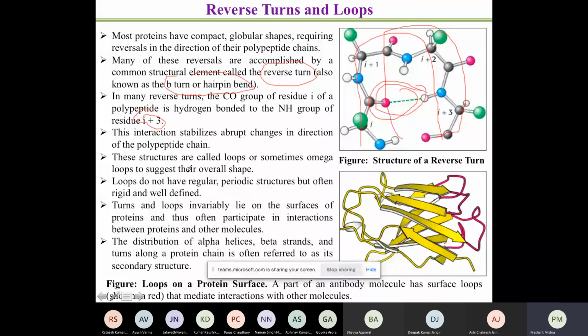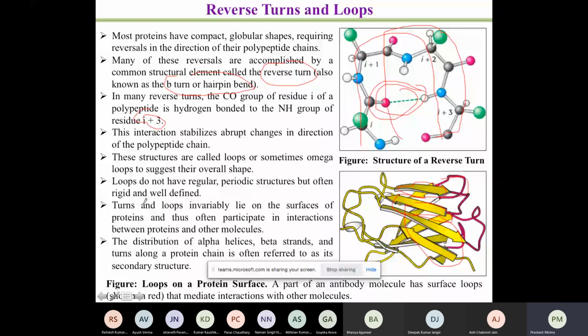Loops do not have a regular, periodic structure, but are often rigid and well defined. So you will find that the loop-like structure which is formed is a defined structure, a folded pattern, but it is not a regular pattern as you have seen in the beta sheet. What I mean to say here is that you see a pattern. This is a kind of anti-parallel pattern. This is again an anti-parallel pattern. On the bottom, you are seeing a couple of parallel patterns. That kind of pattern doesn't happen in loops, but at times they fold, they form a loop. So you can see there is a loop formation which is occurring. Loops don't have the regular pattern, but they are well defined.